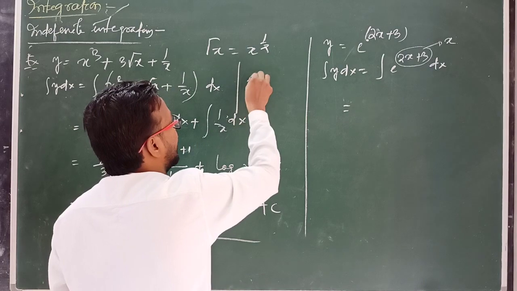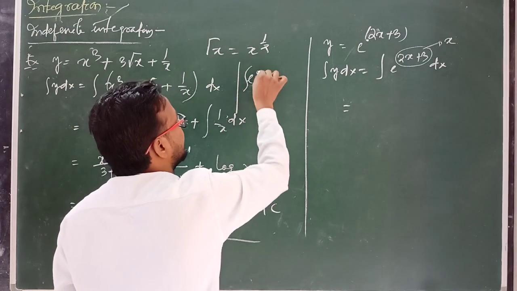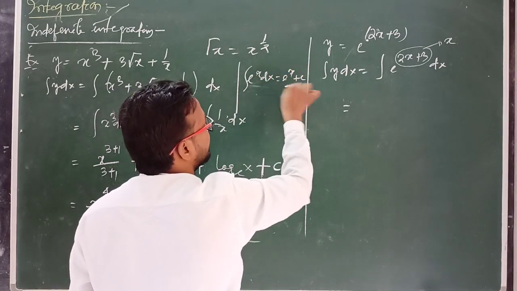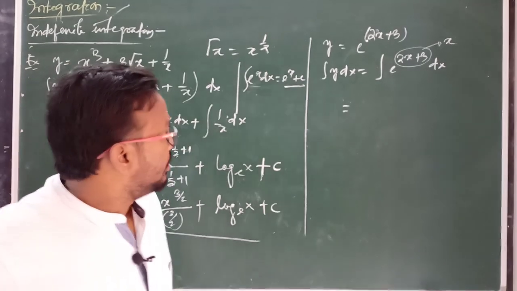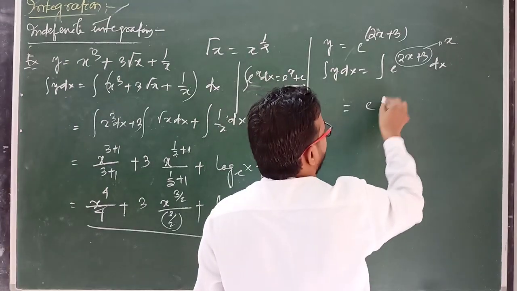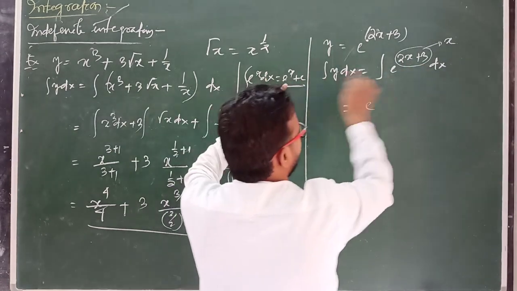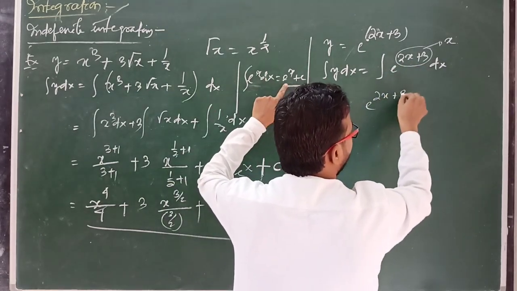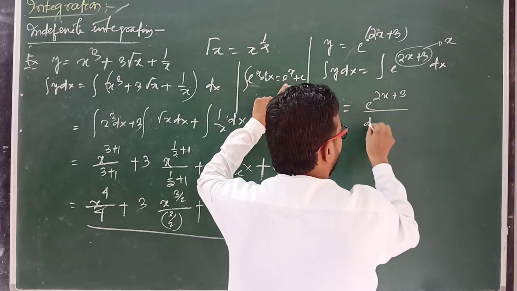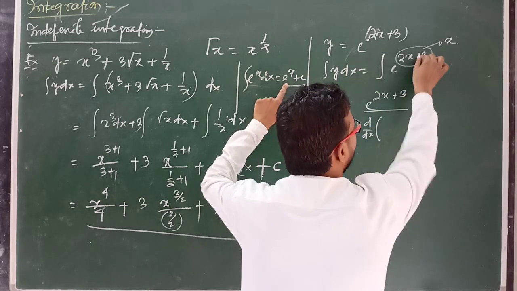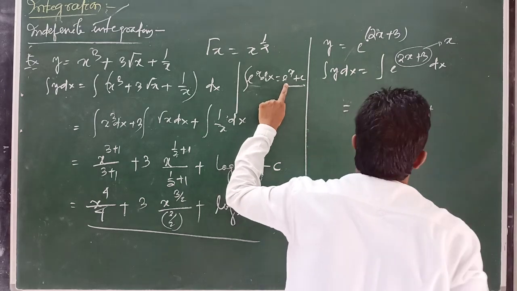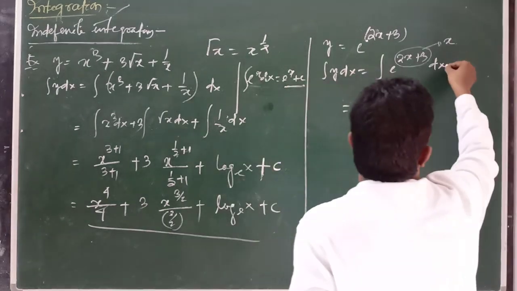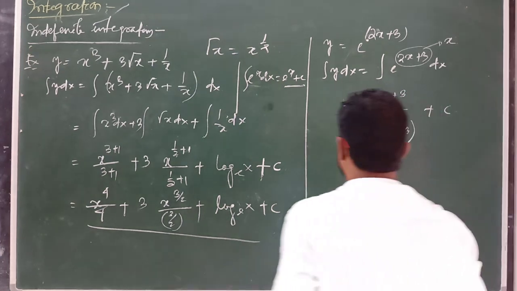We already have the formula, the integration of e to the power x dx equals e to the power x plus c. By using this formula we can find this relation. So e to the power 2x plus 3 divided by the differentiation of 2x plus 3 with respect to x, plus one constant quantity c.